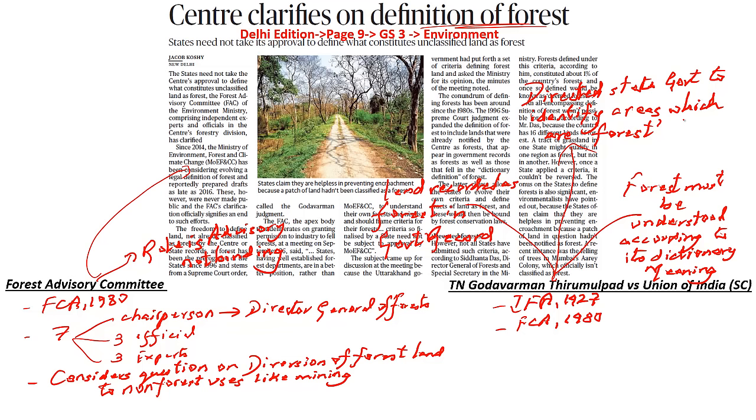So what it means is, the Forest Advisory Committee has said that the state government, the state machinery, the state bureaucracy are in a better position to understand what is a forest rather than the central government. So it has also said that for all the criteria of what a forest should be, you, the state governments, can define it, and this is as per the ruling given by the Supreme Court in the year 1996. So going forward, the criteria for the forest can be finalized by the state, and they need not be subject to the approval of the Ministry of Forest, is one of the clarifications given by the Forest Advisory Committee. It is this that we have to understand with respect to this article.